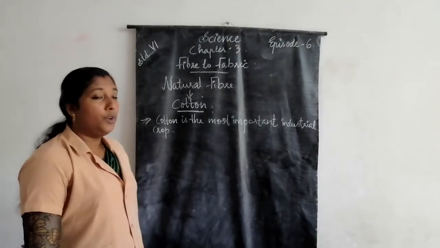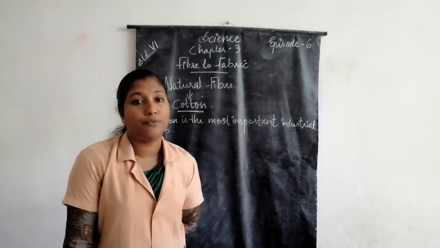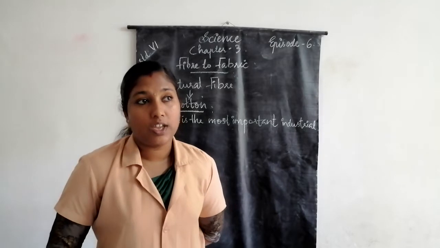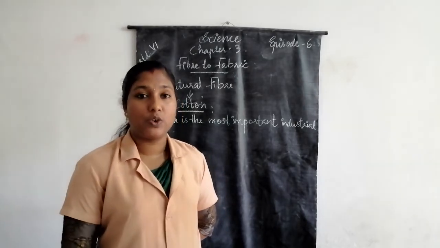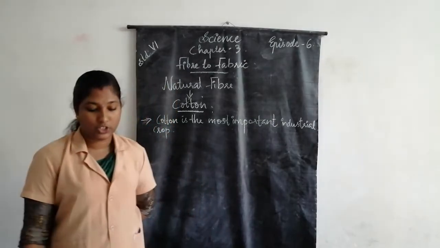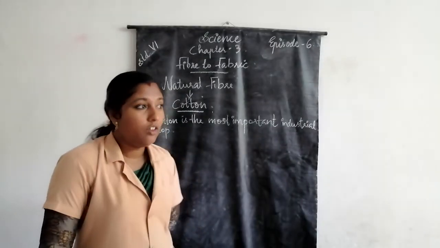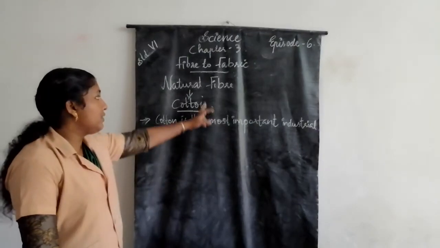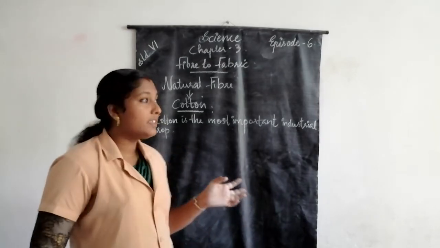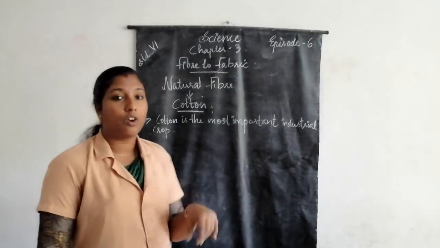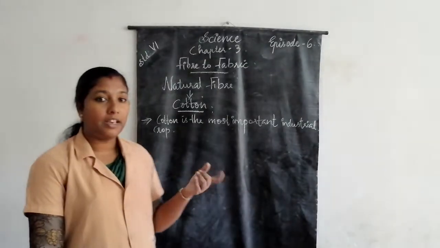Do you know which soil is suitable for the cultivation of cotton? Black soil is excellent for the cultivation of cotton. Once again, we learned about natural fiber. Cotton is an example of natural fiber. Cotton is the most important industrial crop in India.